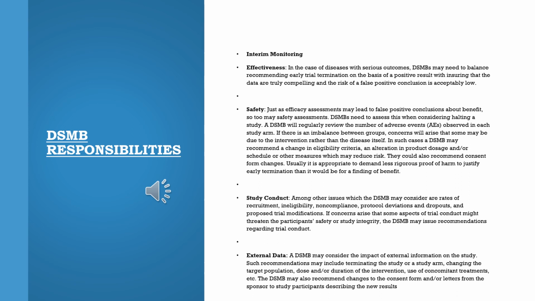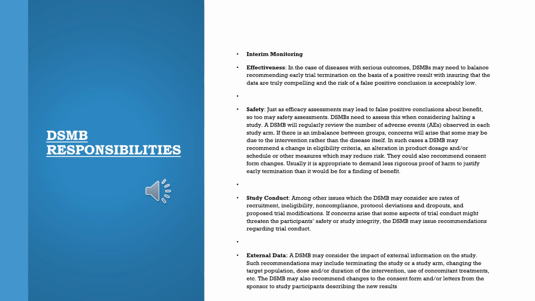DSMB responsibility. First is effectiveness. If there is a case of disease with serious outcome, DSMB may give the advice of early termination. The second is safety. Again, the benefits versus the risk is compared and advice is given to the sponsor whether the trial is safe or not.